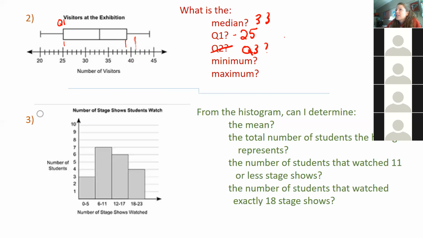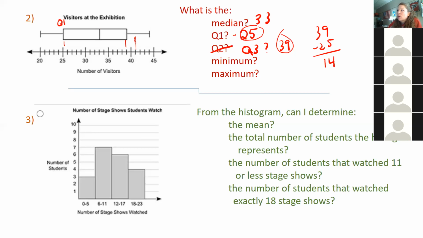Yeah, so it's 39, which means if we found the interquartile range, we would subtract these two numbers. So the interquartile range would be 39 minus 25, which is 14. So the middle 50% of our data ranges within 14 numbers of visitors.